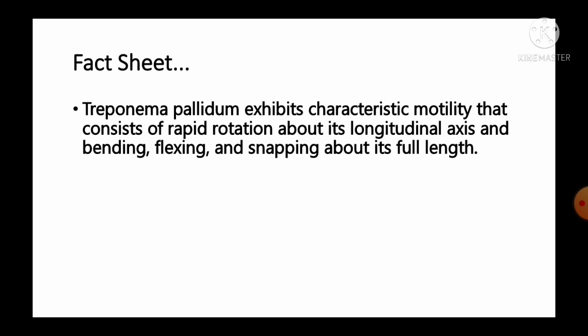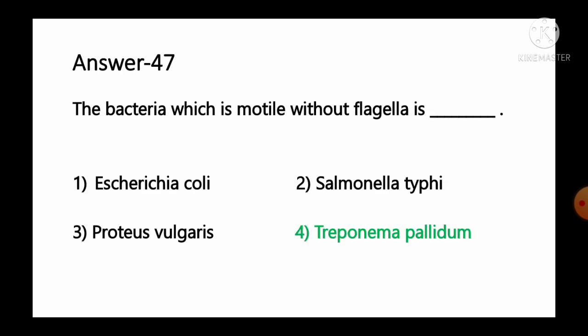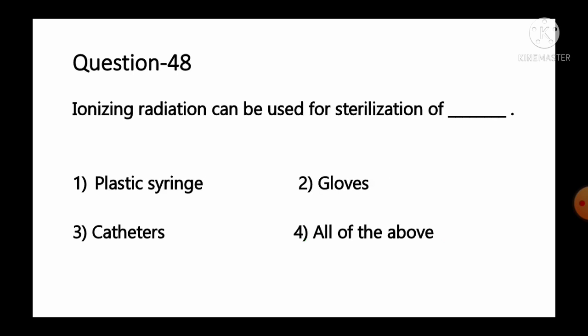So from the given information, we can say it is Treponema pallidum that exhibits motility without flagella. The rest of the three exhibit motility with the help of flagella, that is Escherichia coli, Salmonella typhi, and Proteus vulgaris. So here option number 4 is the correct answer for this question. Move to the next question, number 48.